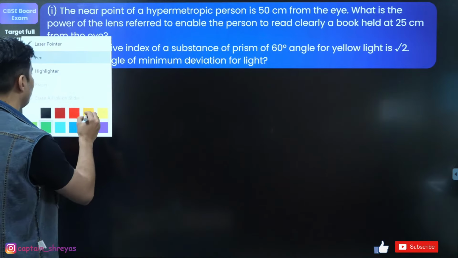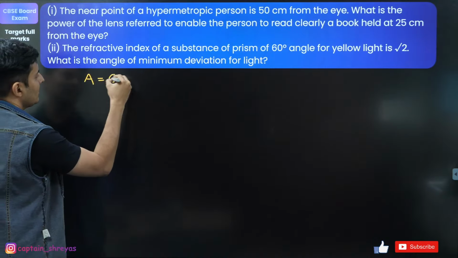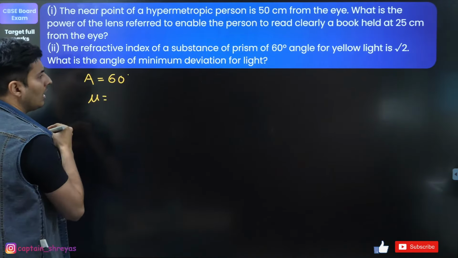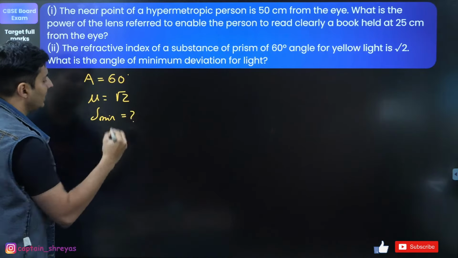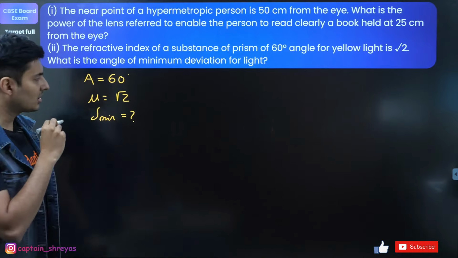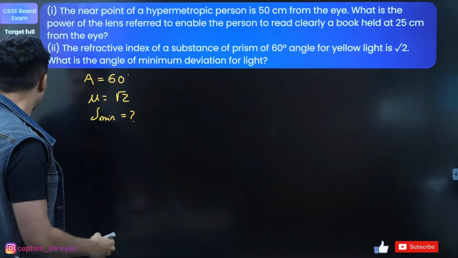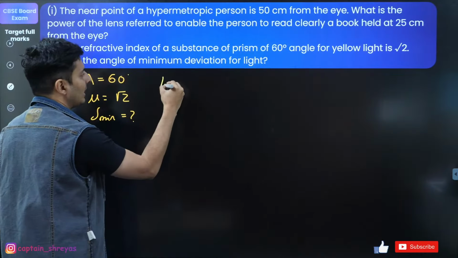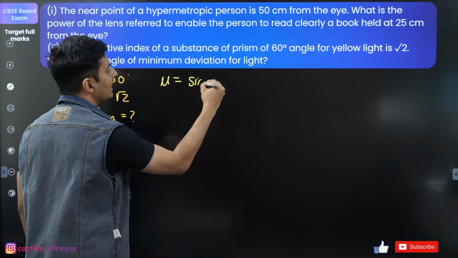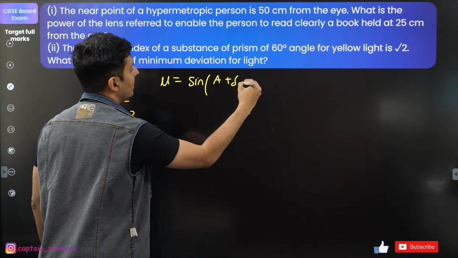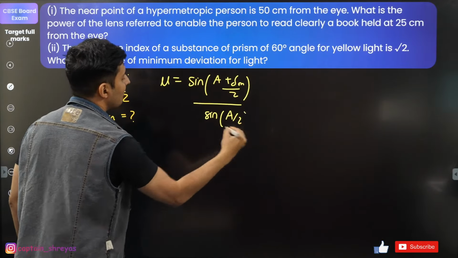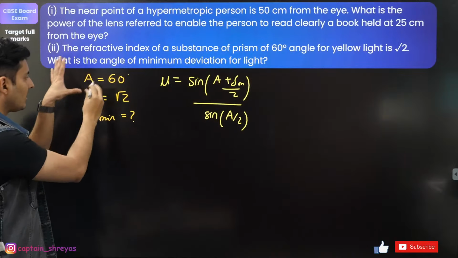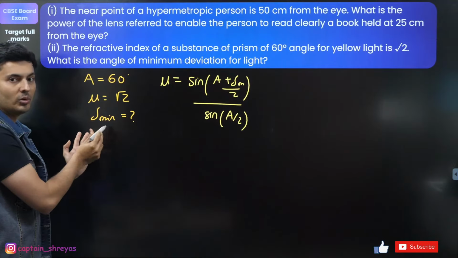Okay, let's write down whatever we know. Angle of prism 60 degrees. Mu is root 2. Delta minimum I need to find. Which formula are we going to use? Some of you have already posted the answers. Very good, guys. The formula that I'm going to use is mu is equal to sine of (A plus delta minimum) by 2 upon sine of A by 2. Everything here is in the given or to be found form.